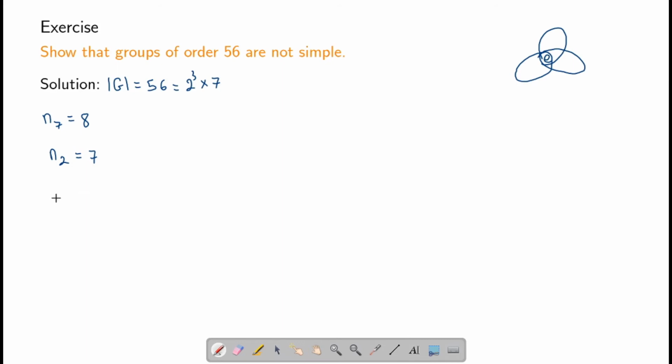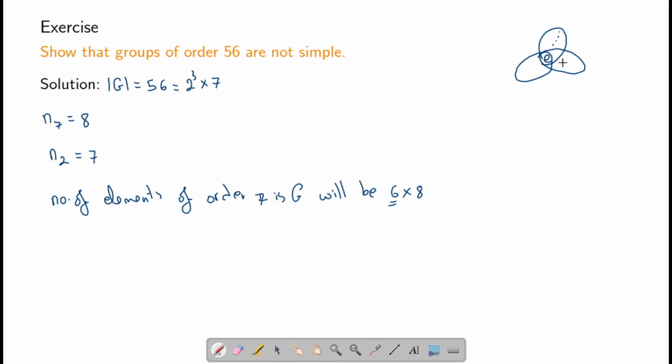Hence, the number of elements of order 7 in G will be 6 times 8. That is, removing the identity element from a group of order 7, the rest of the 6 elements will all be of order 7.